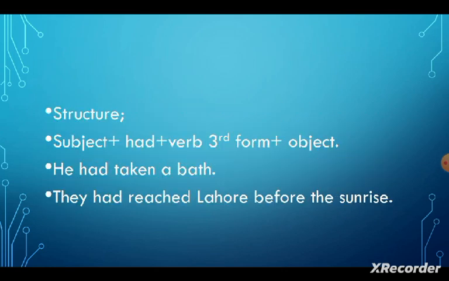So, there is a basic structure of how to make a past perfect tense. The structure is subject plus had plus third form of verb plus object. For example, he had taken a bath. They had reached Lahore before the sunrise.